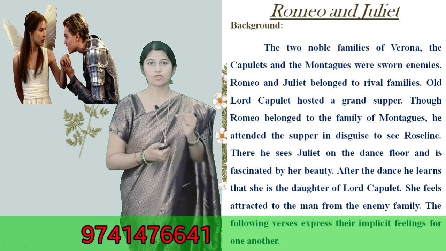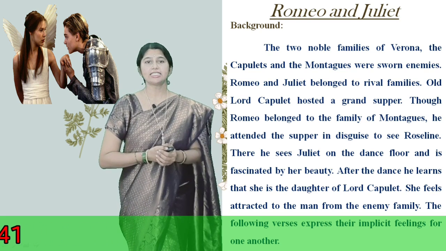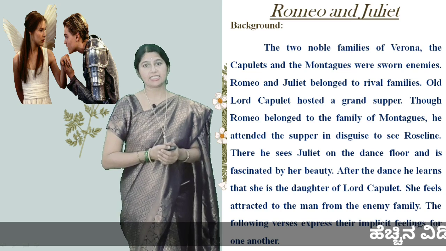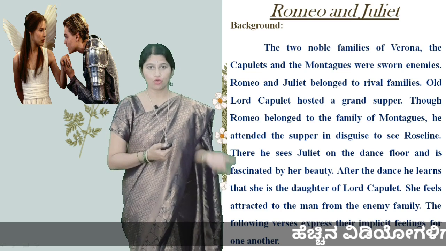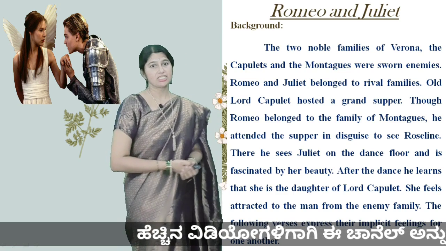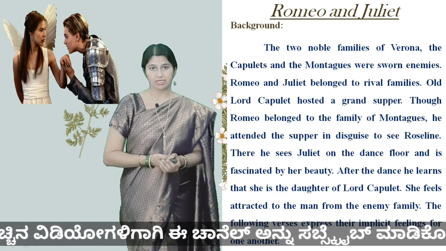Whom had Romeo come to see? To see Rosalind. There he sees Juliet on the dance floor and is fascinated by her beauty. And after the dance, he gets to know that she is the daughter of Lord Capulet. And she also feels attracted to the man from the enemy family.